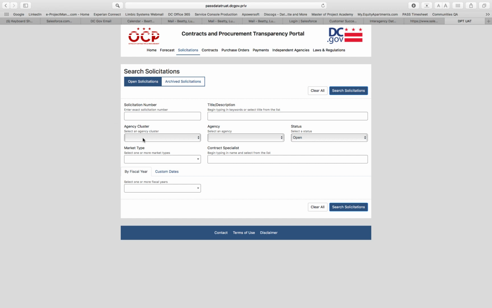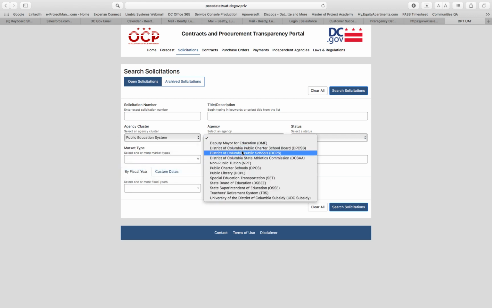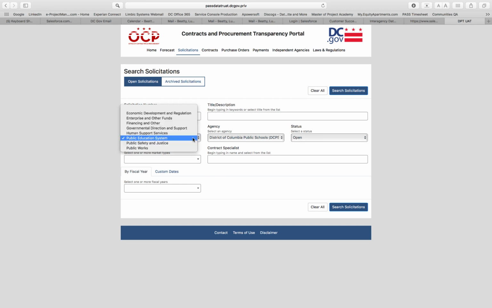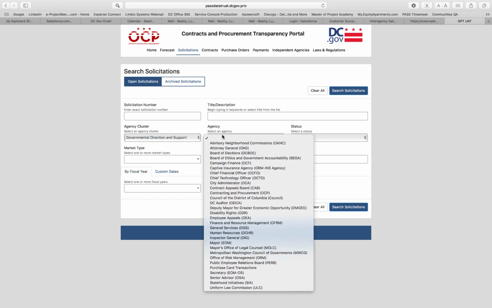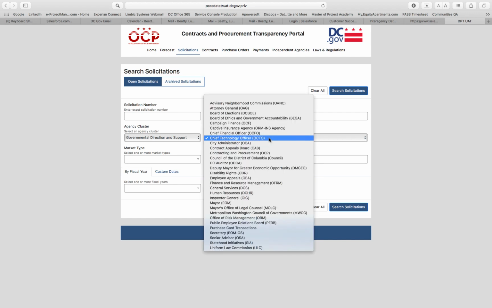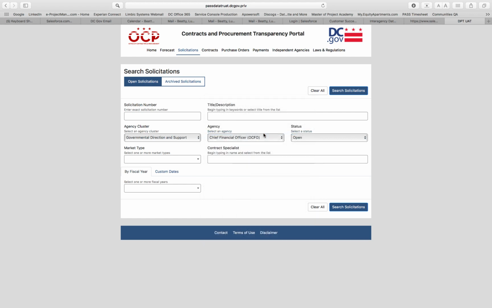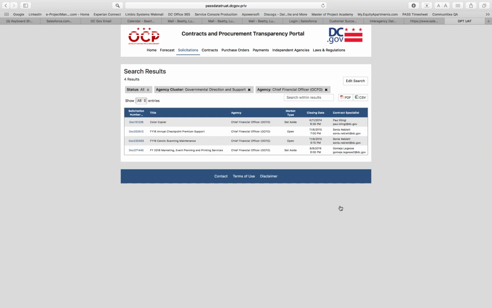Solicitations allows you to search for all open solicitations as well as the archived closed ones. I'm going to filter using the cluster, which then chooses the list of agencies per cluster, so it limits them. So let's choose government direct support. There's OCTO here, and let's choose OCFO. We can also, if we want, filter by open or set aside market types, pending selection, open or all statuses. So I'll choose all. And we'll see for OCFO, the open solicitations, what we have.